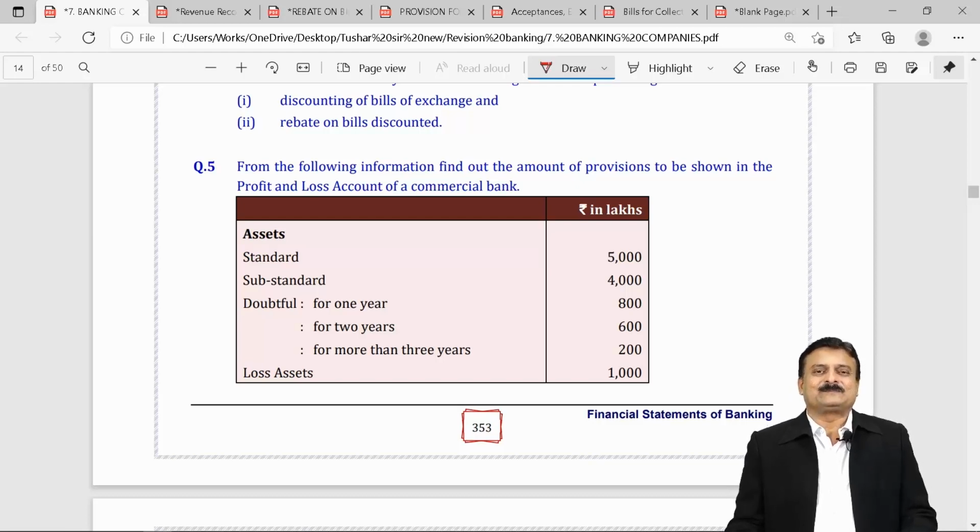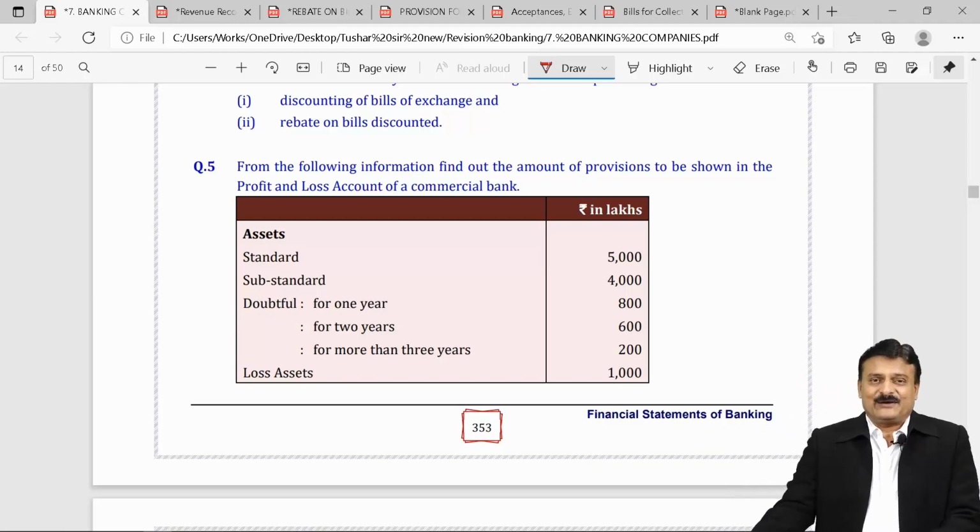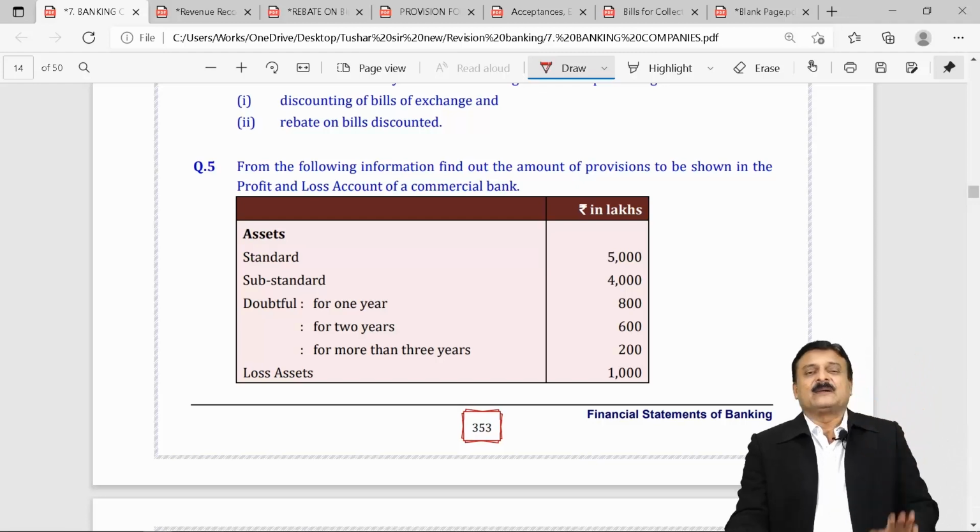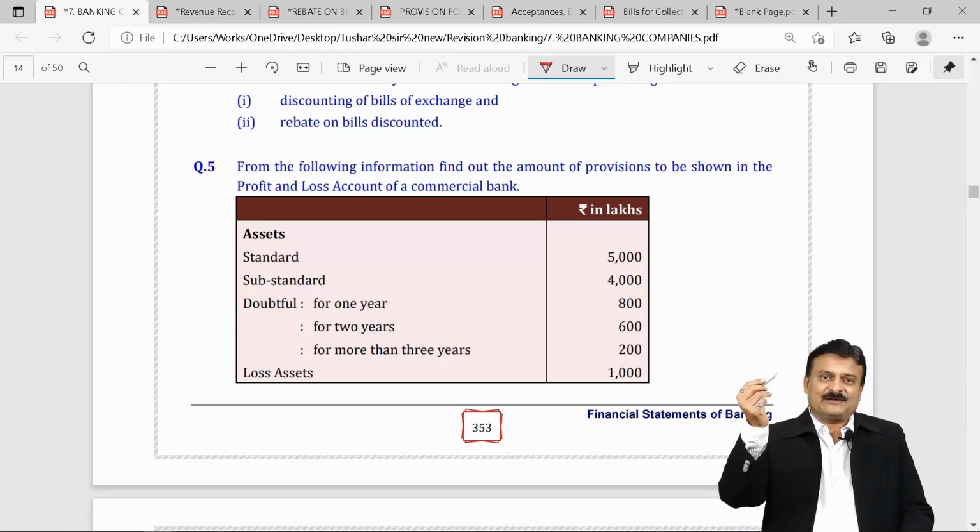Third one is, and of course students, I'll show it to you for each of this variety, which questions are there in our textbook. At the end of the revision session of banking company, I'll give you a list that for revenue recognition, which questions are there in the textbook, for rebate on bills discounted, which are there, etc., etc., etc.